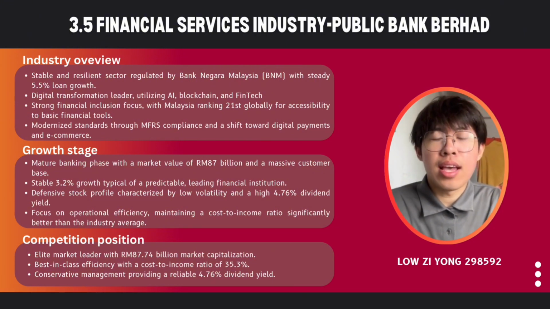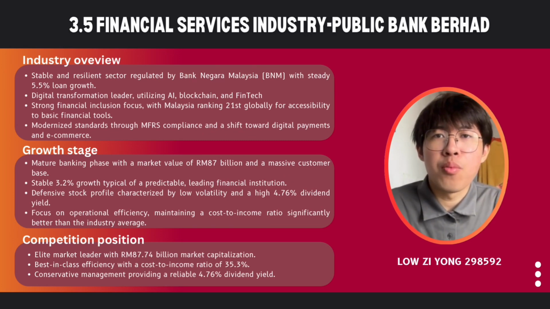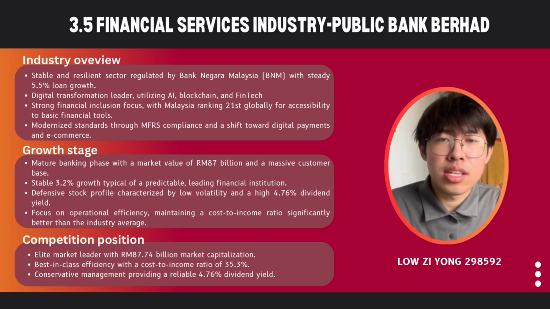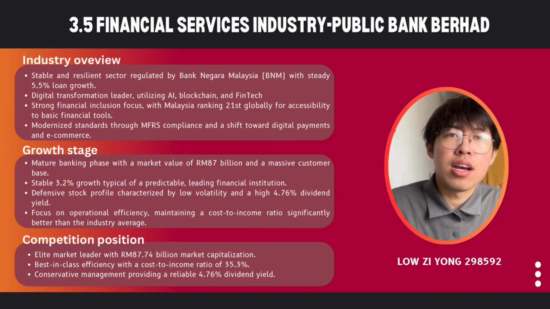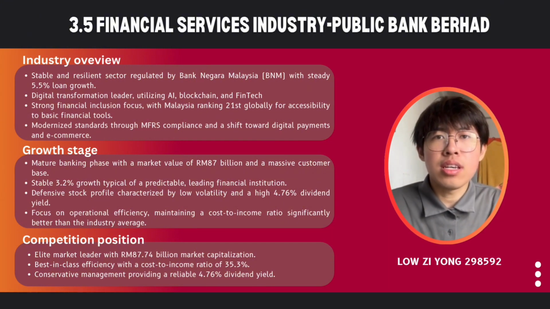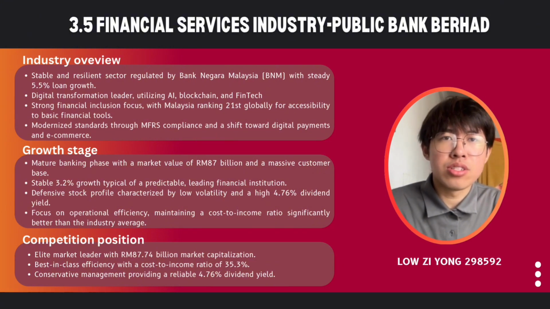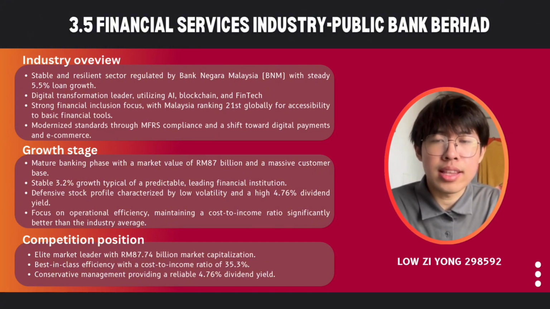The company is experiencing a stable 3.2% growth rate, which is typical for a well-established leading financial institution. Public Bank is considered a defensive stock characterized by low volatility and reliable 4.76% dividend yields. The company focuses heavily on operational efficiency, maintaining a cost-to-income ratio that is significantly better than the industry average.